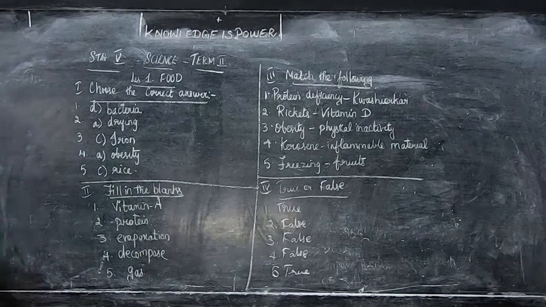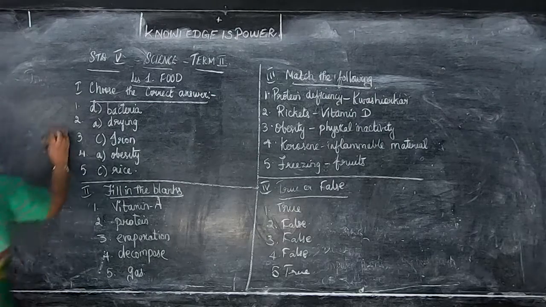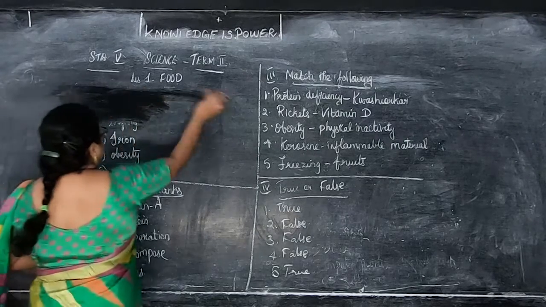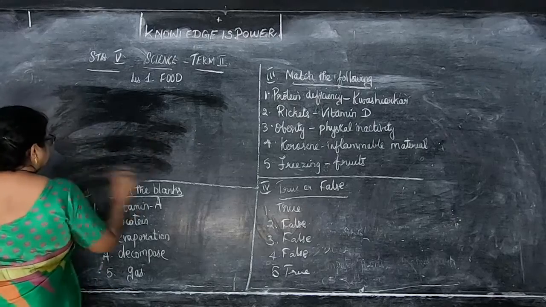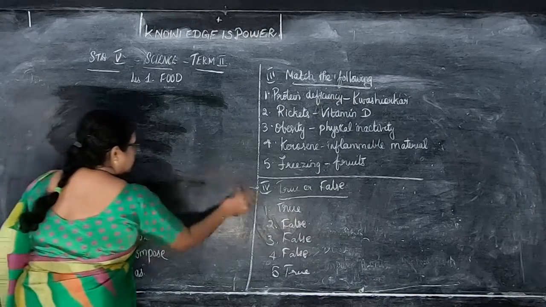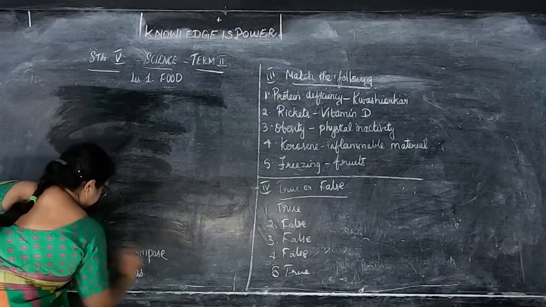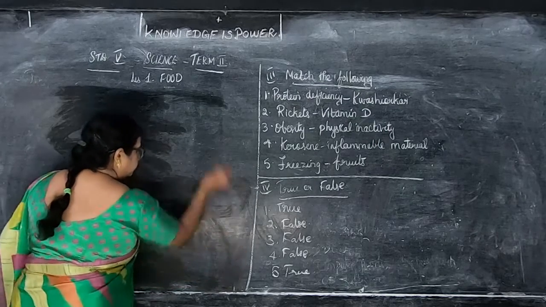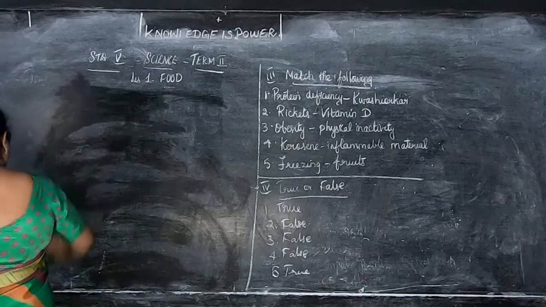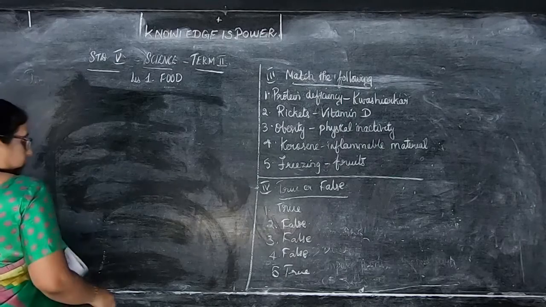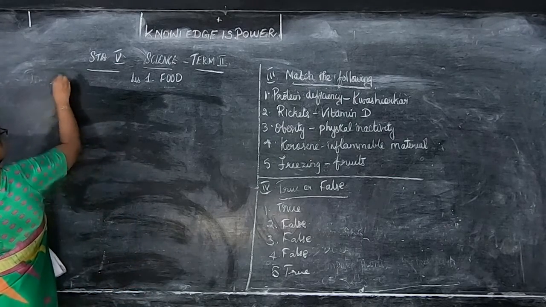Next is question answers. Next, Roman number 5, children. Answer briefly.